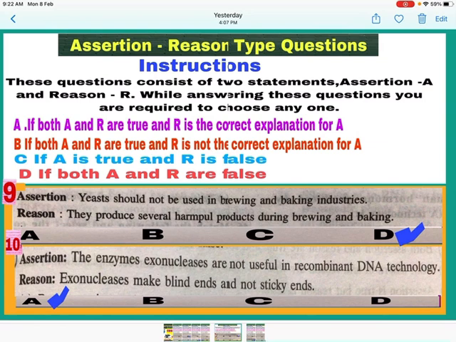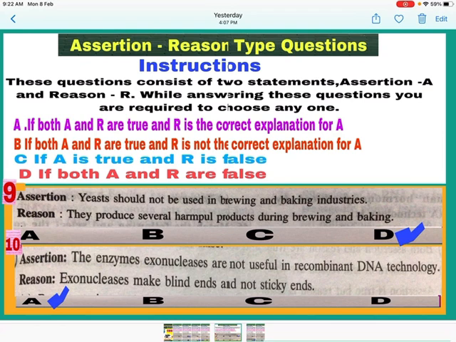Now see the reason. They produce several harmful products during brewing and baking. This is wrong. They do not produce harmful products. So here both statements are wrong, so mark D.